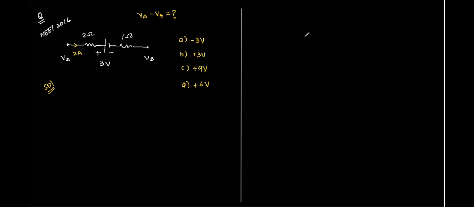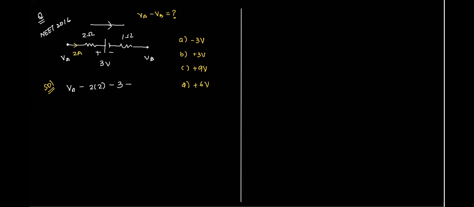Okay, Atul, let's start. So let's begin from point A, right? So VA. What should we do for the 2 ohm resistor? Tell me, minus or plus? Minus, because we are moving in the direction of current. Very good. In the direction of current, potential decreases. So potential decreases, right? So you'll have 2 into 2, right? Then we are going across the cell from positive to negative, so the potential should decrease, right? That is minus 3 volts, right?